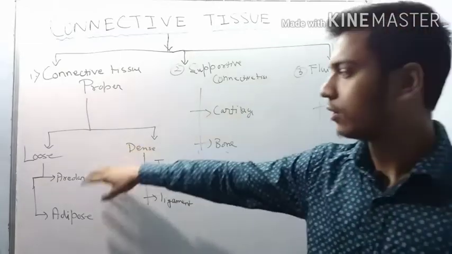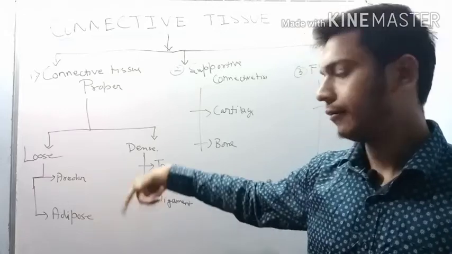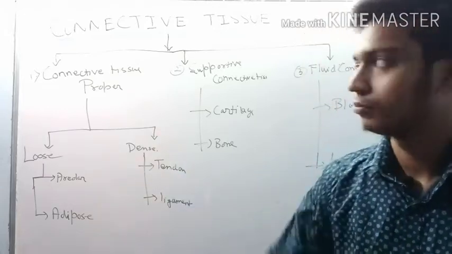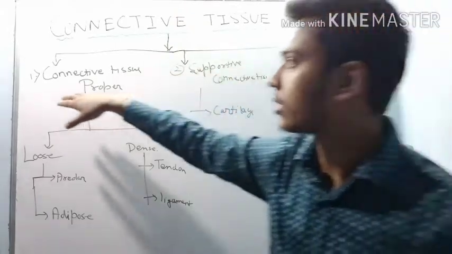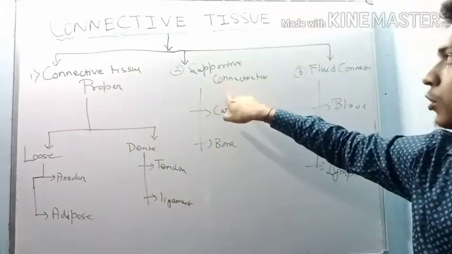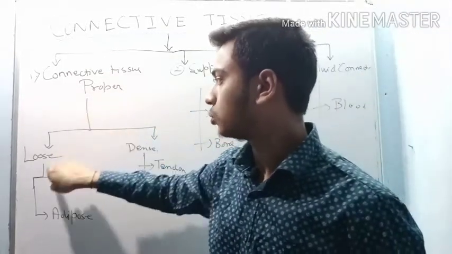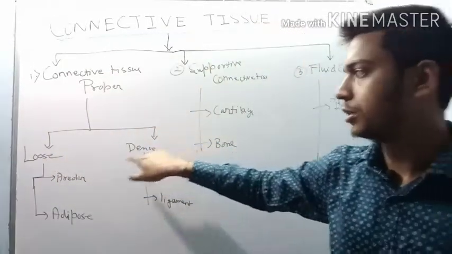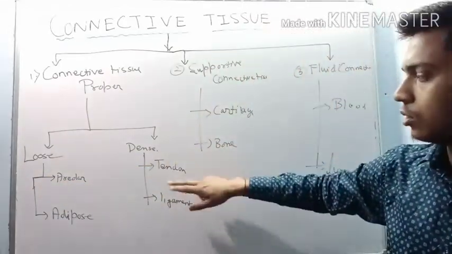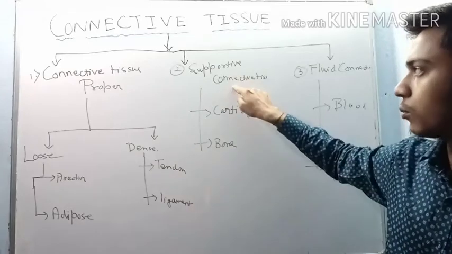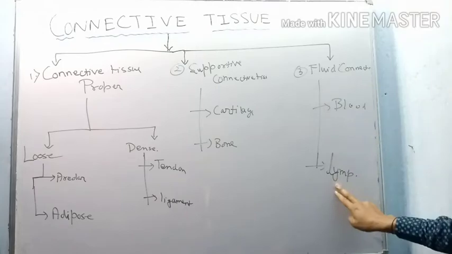Now I will discuss one by one where each is present and what is its function. First I will explain how many types of connective tissue there are. First is connective tissue proper, next is supportive connective tissue, and fluid connective tissue. Connective tissue proper has two types: loose connective tissue and dense connective tissue. In loose, two forms are present: areolar and adipose. Dense has two forms: tendon and ligament. In supportive connective tissue two forms: cartilage and bones. Fluid connective tissue has two forms: blood and lymph.